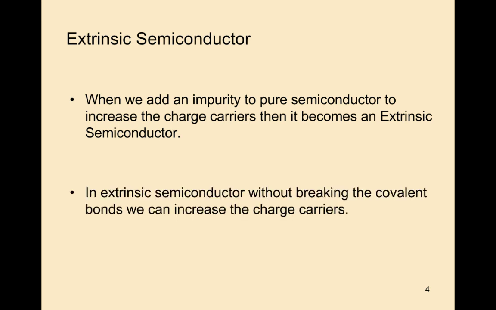In an extrinsic semiconductor, without breaking the covalent bonds, we can increase the charge carriers. This is also studied in the previous class. So how do the charge carriers increase in extrinsic semiconductors?